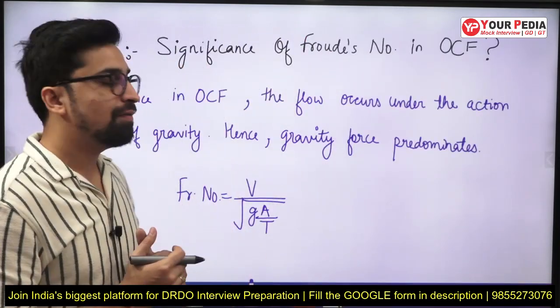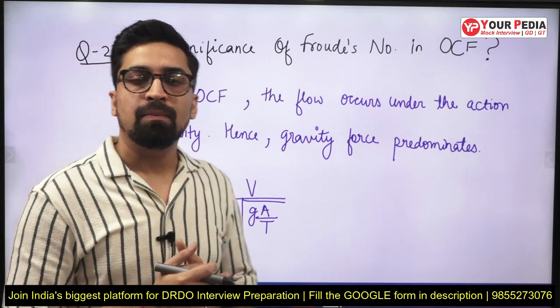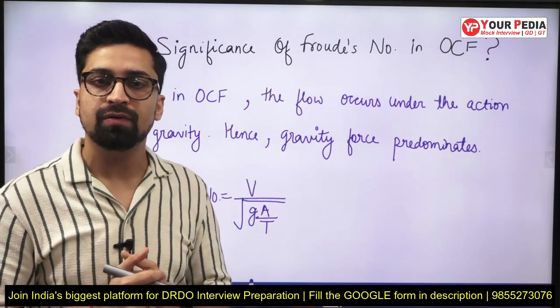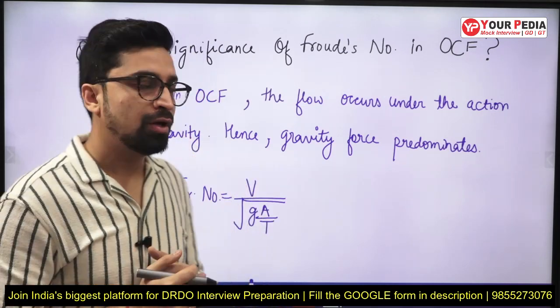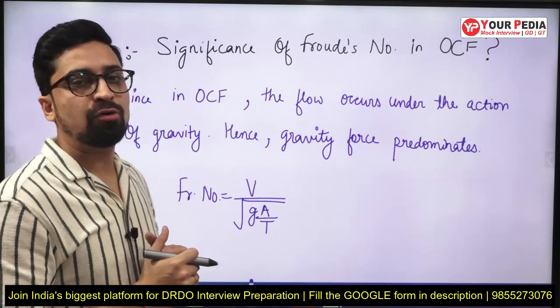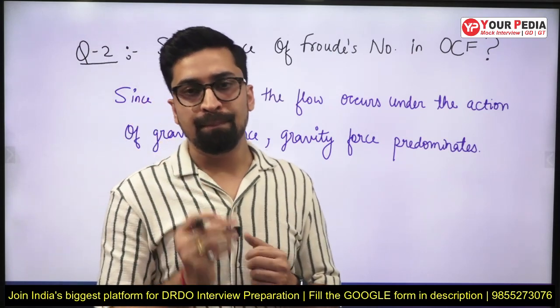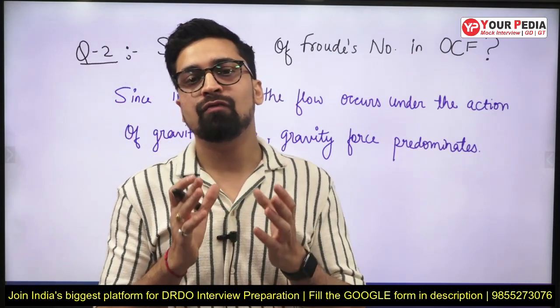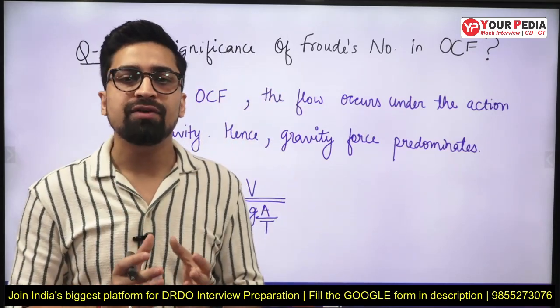In the second part, they might ask you to justify the significance of Froude number in open channel flow. So we use Froude number in open channel flow for a major reason: the flow in the open channel occurs because of the gravity forces.